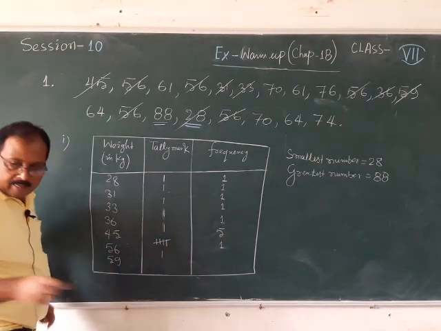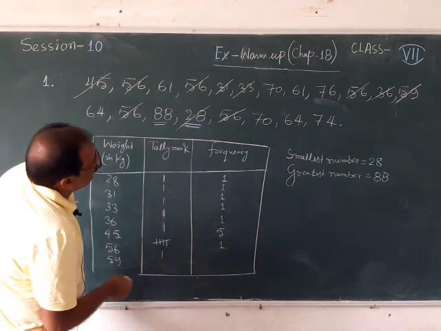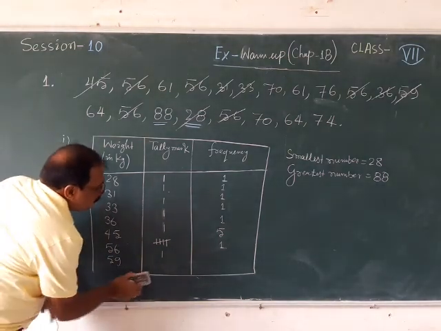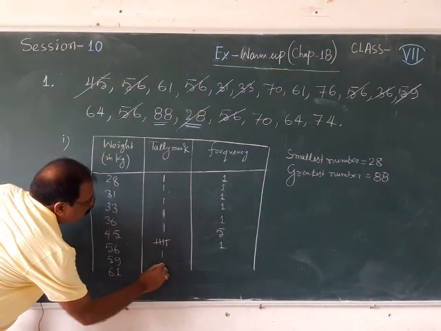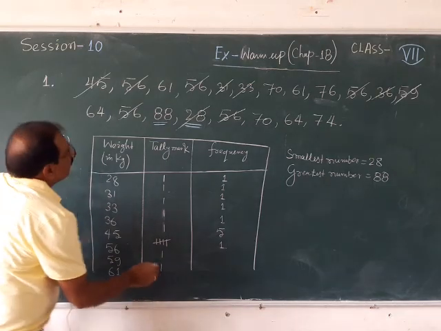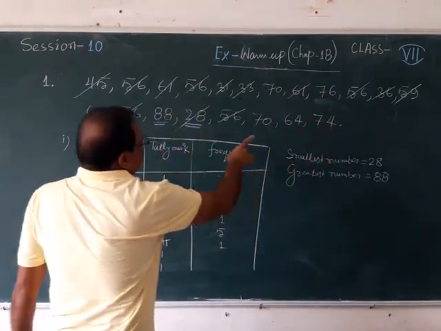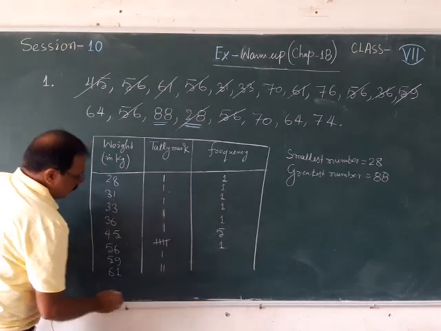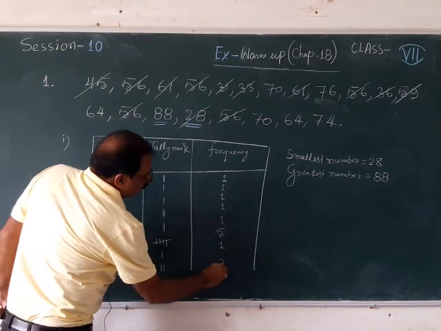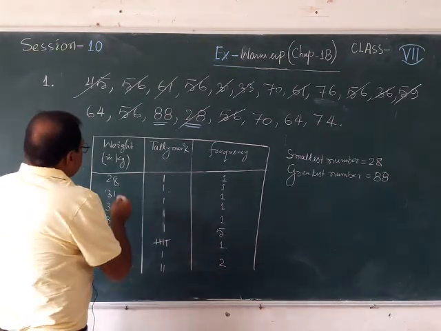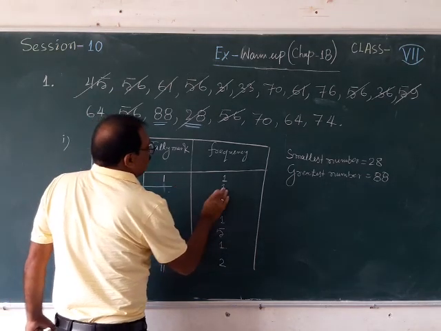So after 59 I will write 61. How many 61 are there? Only one, or more? Just count the 61: one 61 is there, two 61 is there. So in front of 61 I have made 2 lines, and here I will write 2. Okay, and try to take it separately. So draw the line so that you can keep the numbers separately.